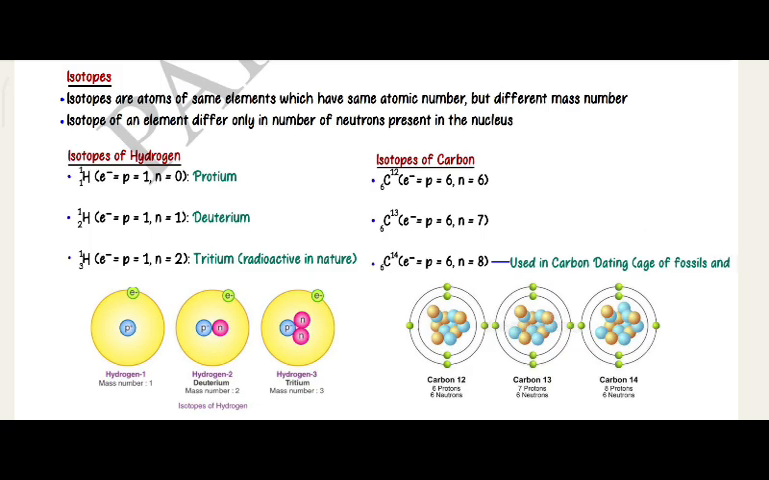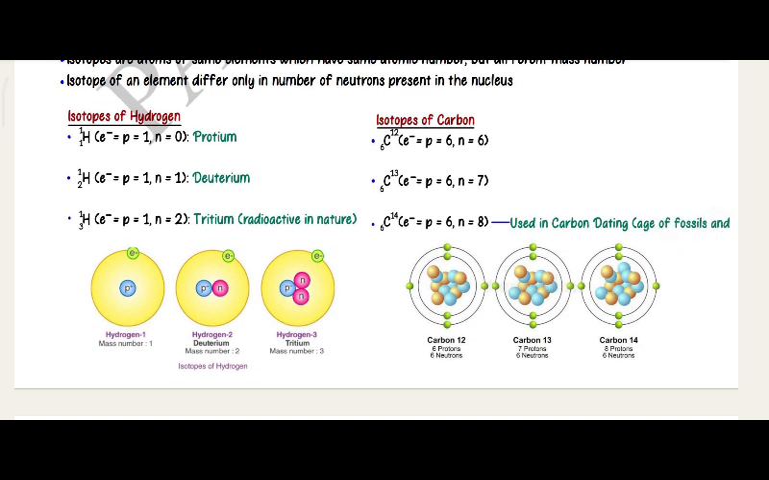hydrogen: 1H1, electron is equal to proton is equal to 1, neutron 0, it is protium. 1H2, electron is equal to proton is equal to 1 and neutron is equal to 1, deuterium. 1H3, electrons and protons are 1 each and neutrons are 2, tritium, radioactive in nature.